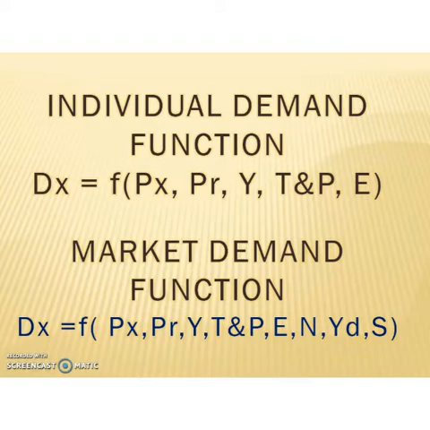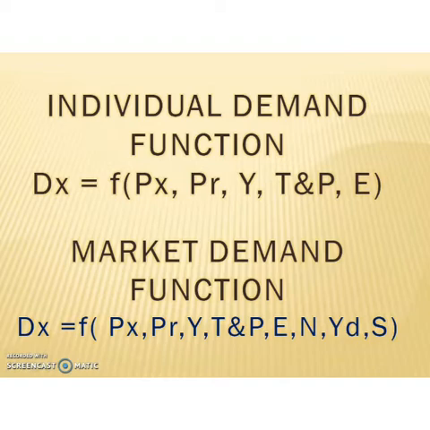Then market demand function can be expressed by Dx = f(Px, Pr, Y, T, E, N, YD, S). That is, demand of x is a function of price of x, price of related goods, income of the consumer, taste and preference of the consumer, expectation about the future, number of consumers in a market, income distribution and also season.